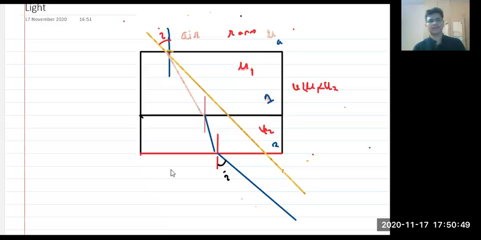Okay. Now let's try to figure out how this is possible. Suppose this is angle I. Sorry, not this, my bad. This angle is angle R. I'll just write R1. Yes or no? This is the angle of refraction.